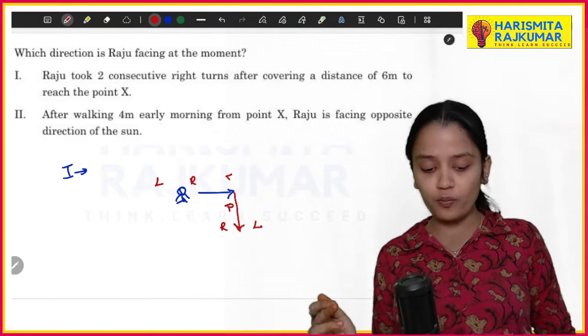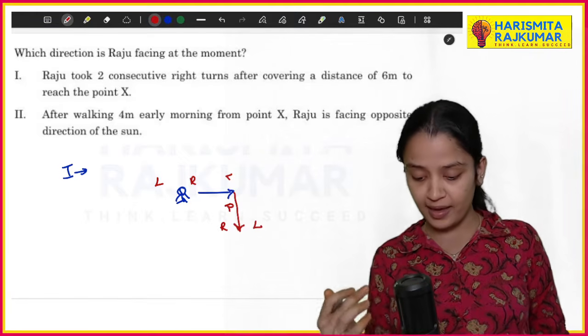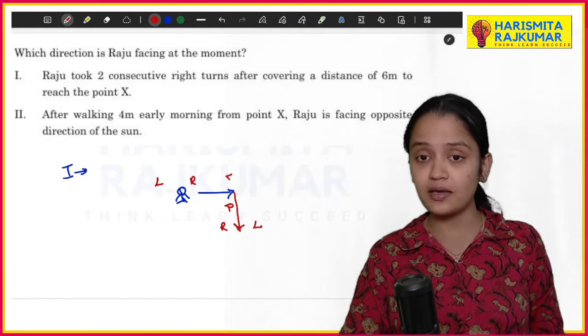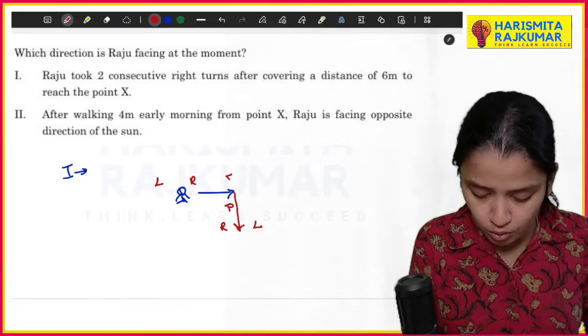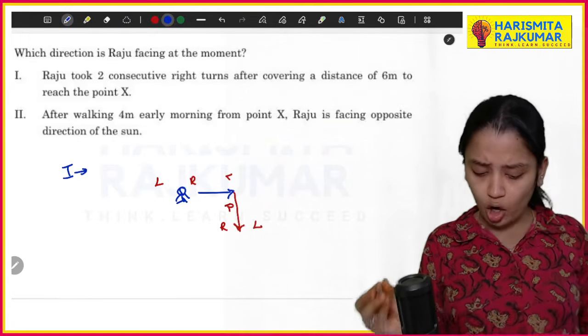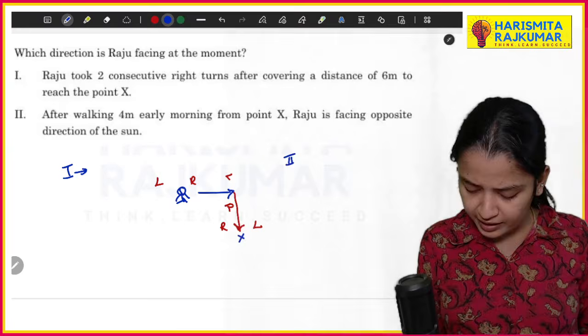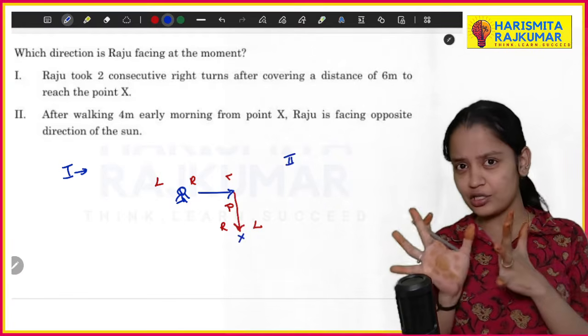So after walking 4 meters early in the morning from X, he is facing the, now the second statement I told you, he's facing the opposite. So in the second statement, this point is his X point. Okay, he reached that point.